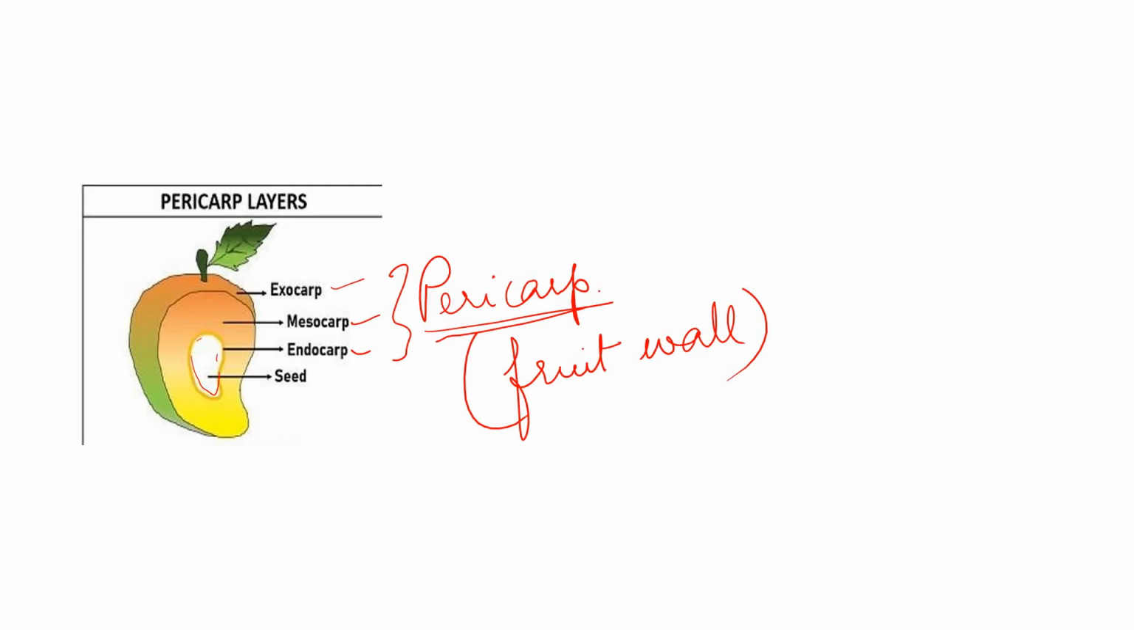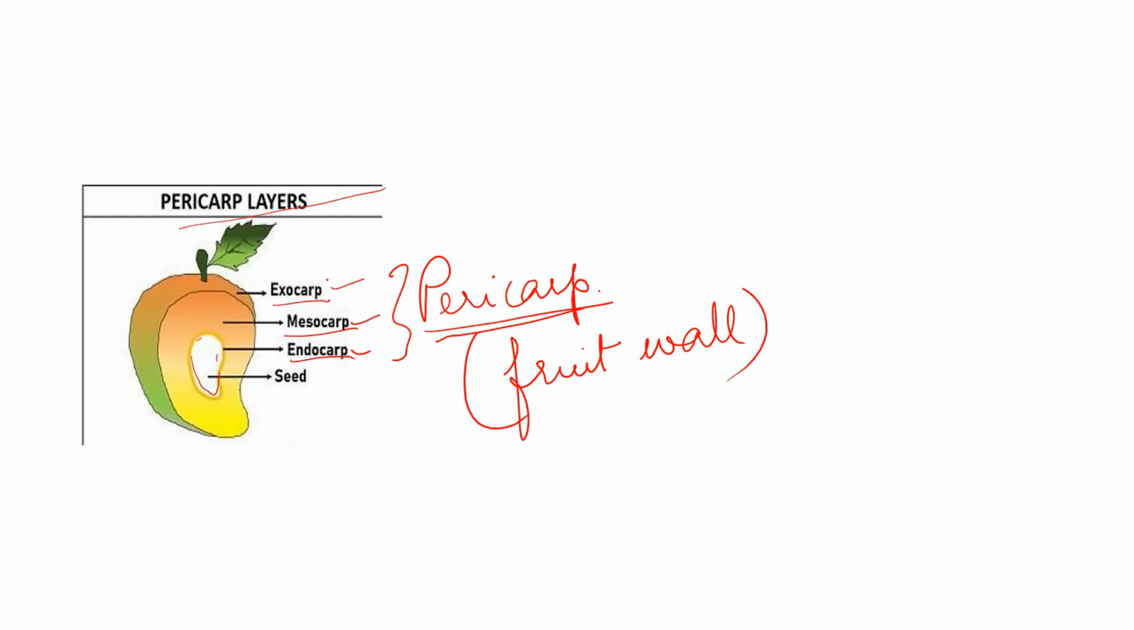Now the wall of the ovary develops into a pericarp. It can be dry or fleshy. In fruits like mango and avocado, the pericarp is differentiated into 3 layers. Some fruits are quite fleshy, like mango, and some fruits are dry in nature. Now you have to name those fruits which are quite dry, not that fleshy. Find out and tell me. Now you see that the pericarp is divided into 3 layers. What are they? Exocarp, mesocarp, endocarp.